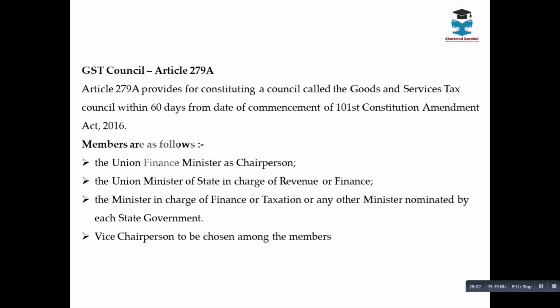Now, the GST Council. Article 279A talks about the GST Council. 279A provides for constituting a council called the GST Council within 60 days from the date of commencement of the 101st Constitutional Amendment Act. It was constituted and approved; we have seen in the roadmap when the GST Council was formed. Now the members of the GST Council. The Union Finance Minister, the Finance Minister of the Centre, will be the chairperson.